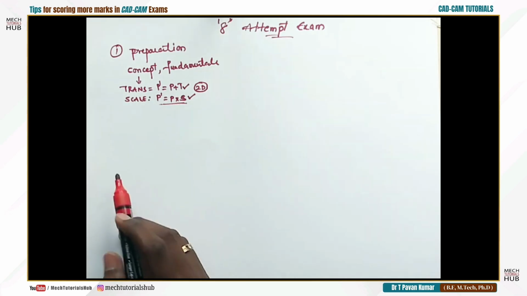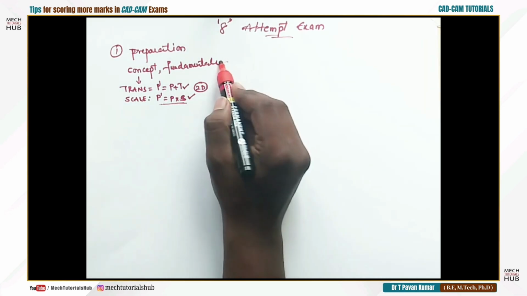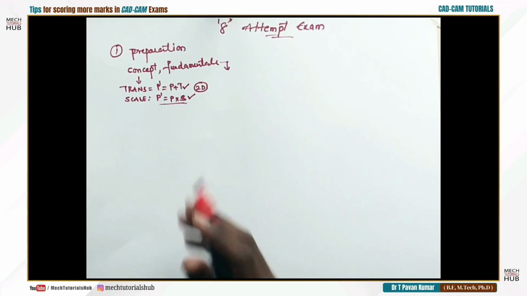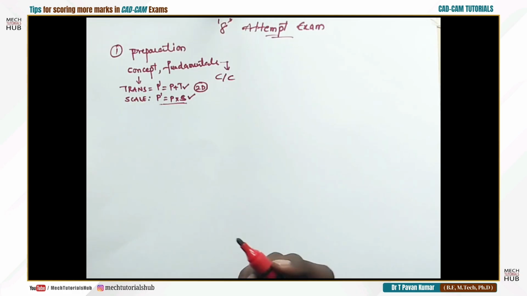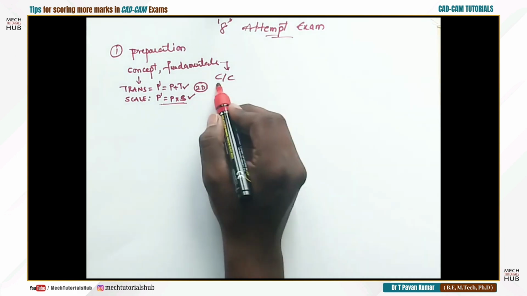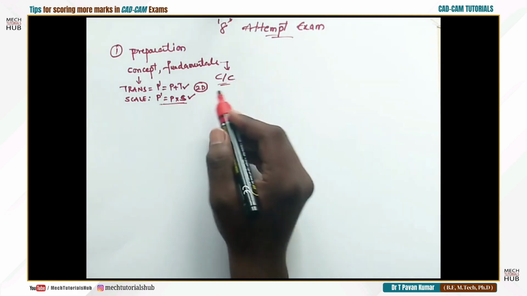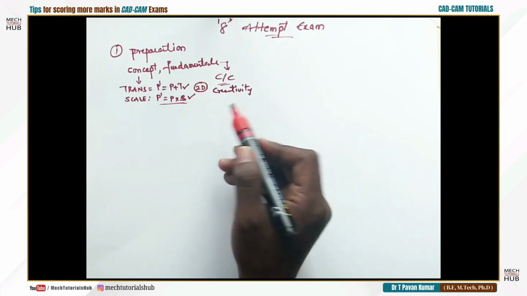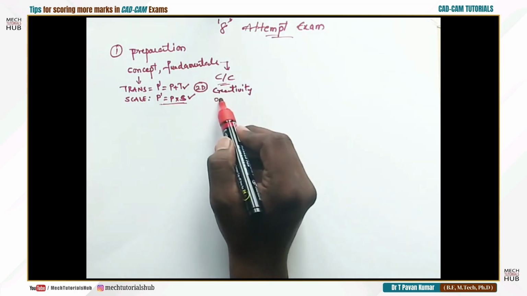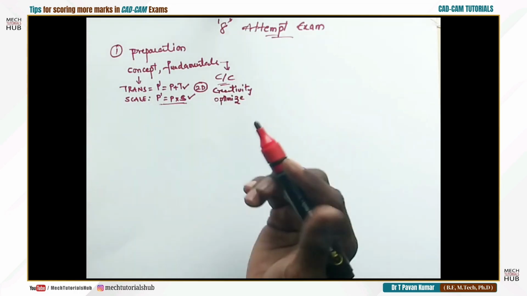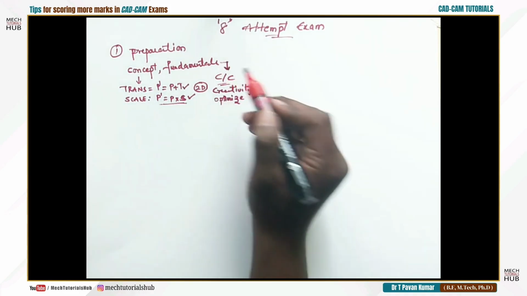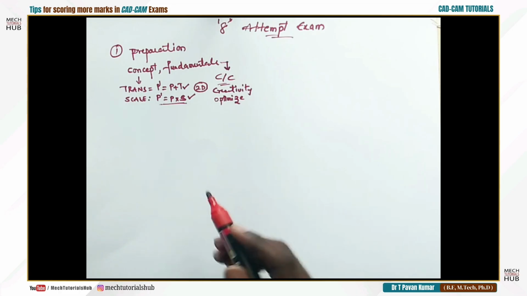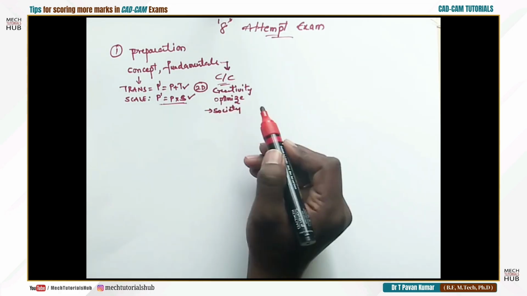And if you talk about the fundamentals, what exactly the subject is all about. If you are talking about CAD CAM, you can't talk about anything related to thermal or anything related to fluent. It is all about CAD CAM. When you are talking about CAD, you need to talk about creativity, for example optimizing the design. What are all the changes you can make in a specific model? Fundamentals of that are more important, and how you could correlate them to the society. What are all the changes you can make?